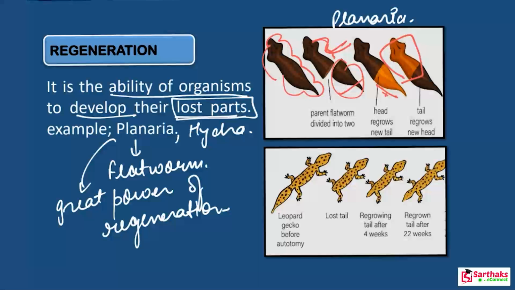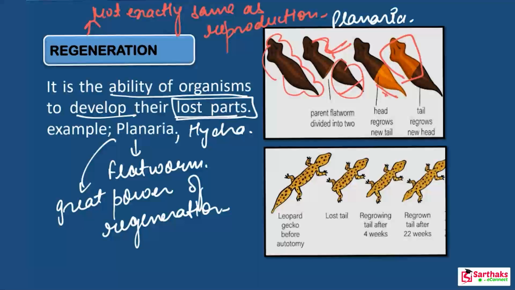And similarly, all these things happen in the case of hydra also. If hydra gets cut into a number of pieces, then each body piece of hydra can grow into a complete hydra. Got it? But keep this in your mind that regeneration is not exactly the same as reproduction, because most simple animals do not depend on being cut into pieces to be able to reproduce. Okay?